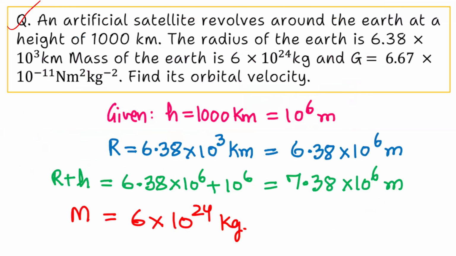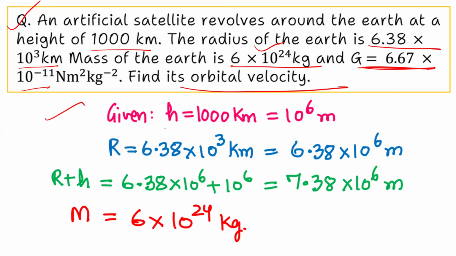Okay, now see one numerical problem. An artificial satellite revolves around the earth at a height of say 1000 kilometer. The radius of the earth is 6.38 into 10 to the power 3 kilometer. Mass of earth is 6 into 10 to the power 24 kilogram, and capital G, the universal gravitation constant, is 6.67 into 10 to the power minus 11 newton meter square per kilogram square. Find the orbital velocity. See, the values are given; h is 10 to the power 6 meter, everything is converted into the same units, and the value of r is given.